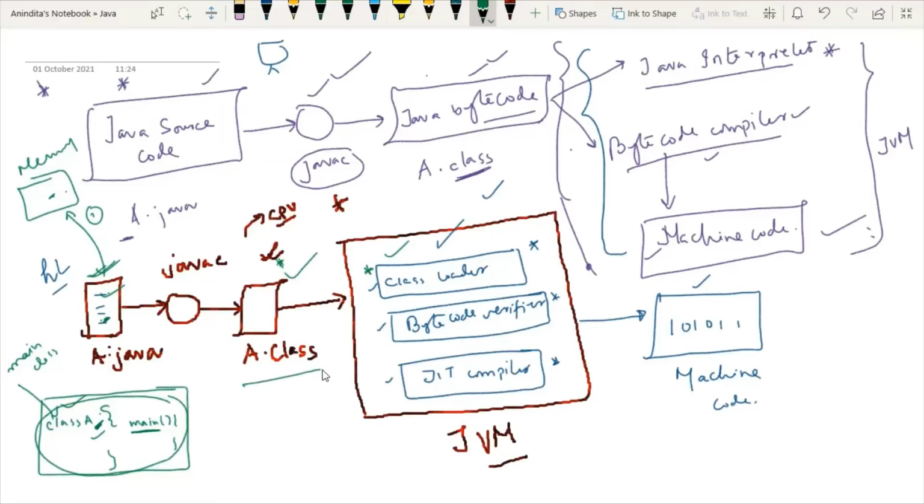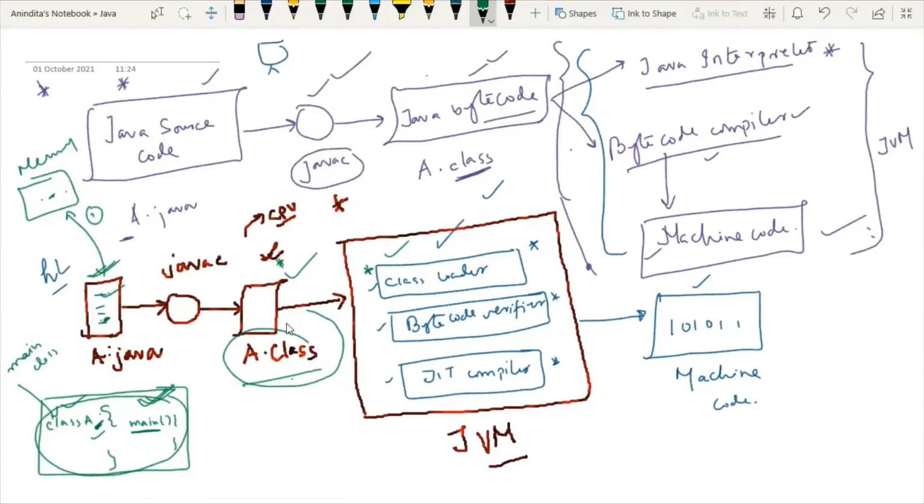And this loading is only performed by the .class file. What is the responsibility of the bytecode or .class file? This bytecode is responsible for loading the main class into the memory. First point, right? That's why I'm stating that the main class is loaded into the memory by passing its .class file to the JVM.